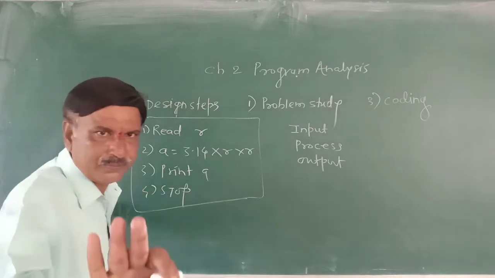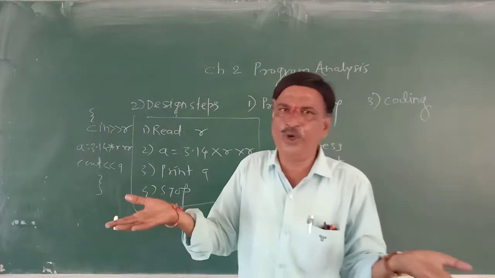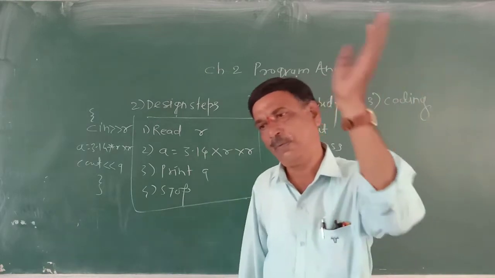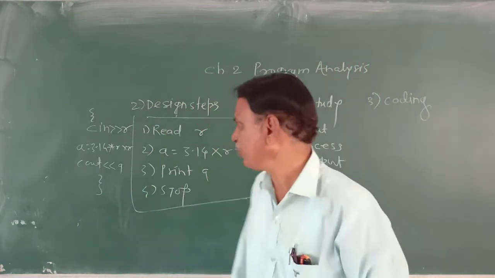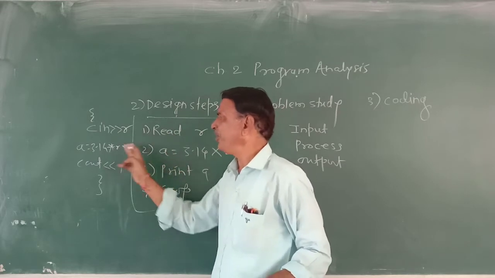Right now we don't know C++, so we don't know these instructions. But the programmer who knows C++ can convert every design step into the appropriate instructions of C++.